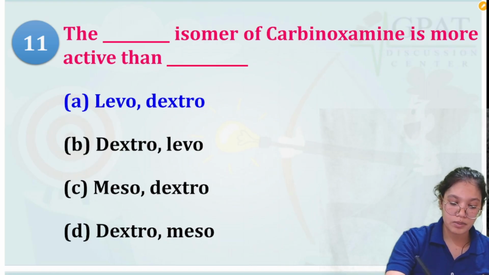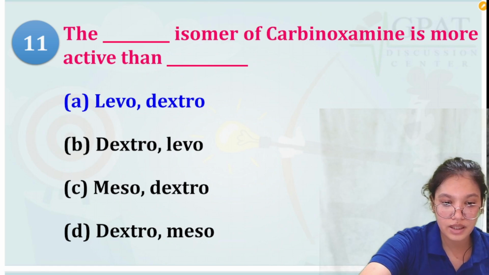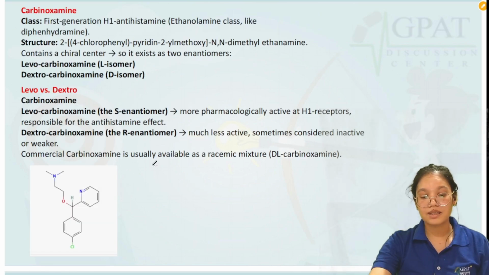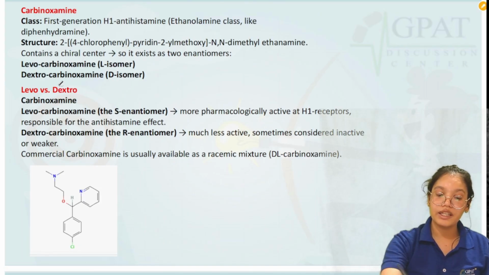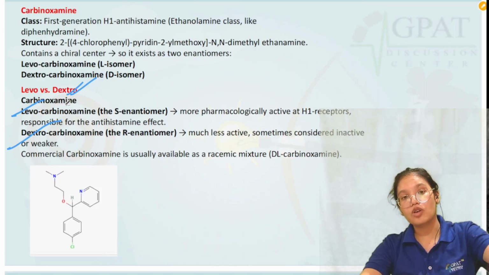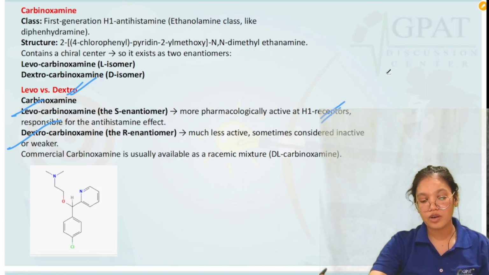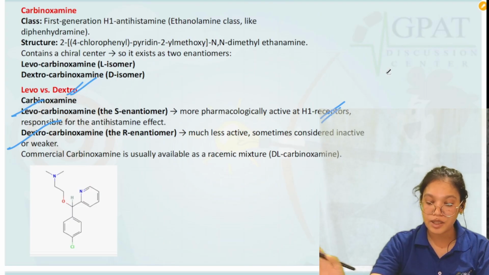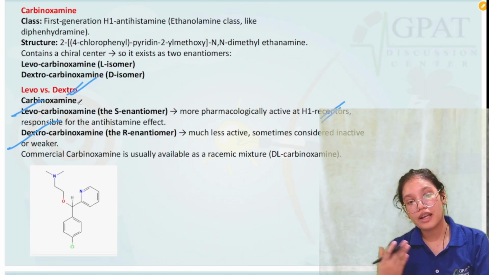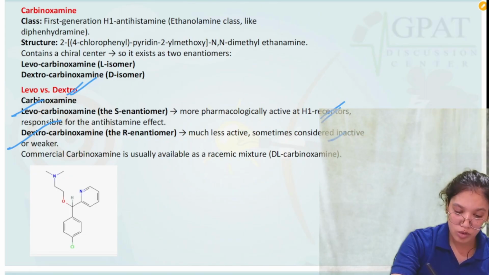Let me show you the explanation here. Why is the slide not moving? Wait a second. Yeah, this carbinoxamine. So basically levo versus dextro. The levo form and dextro form are both present, and the levo form is pharmacologically more active at the H1 receptor, or responsible for the antihistaminic effect. And the dextro form is much less active, sometimes considered inactive or weaker than the levo form.